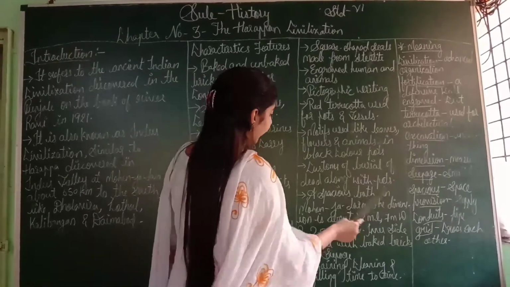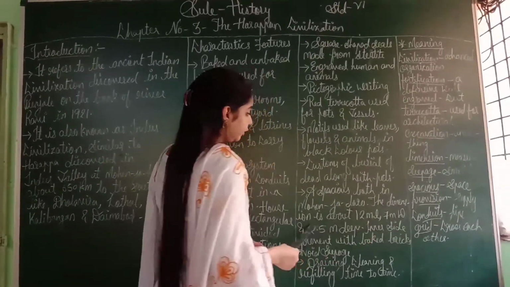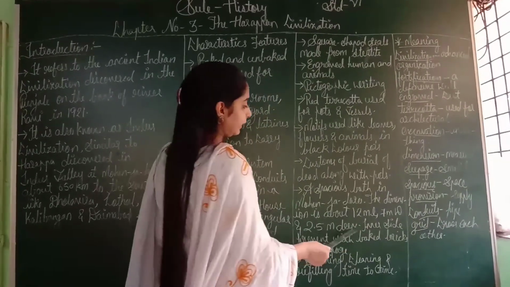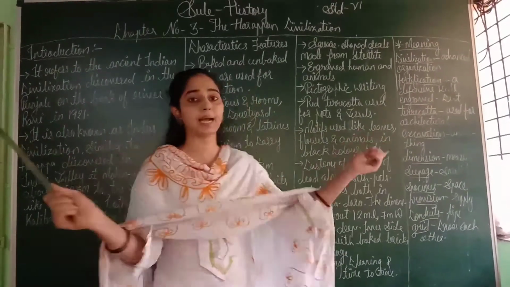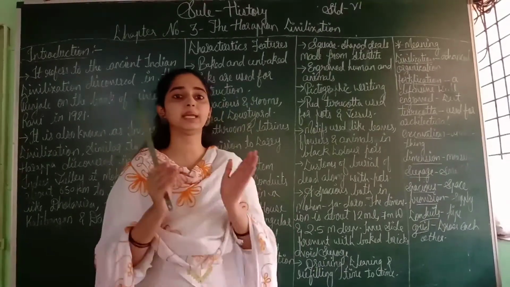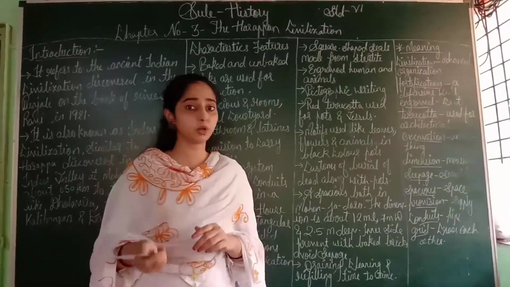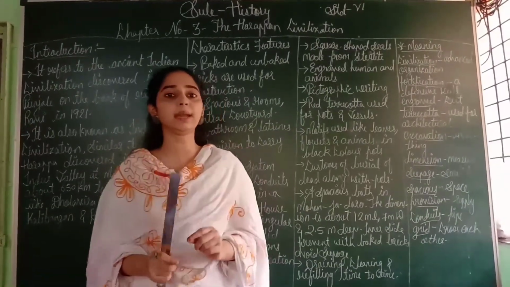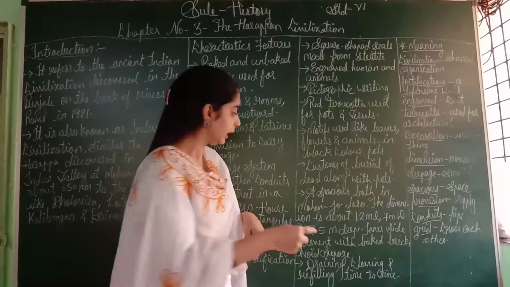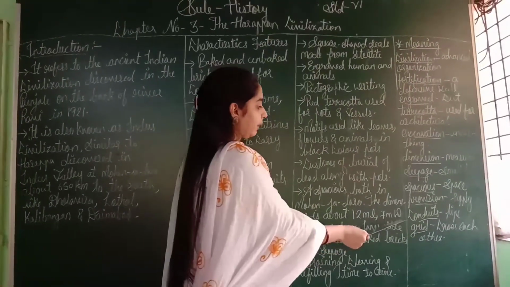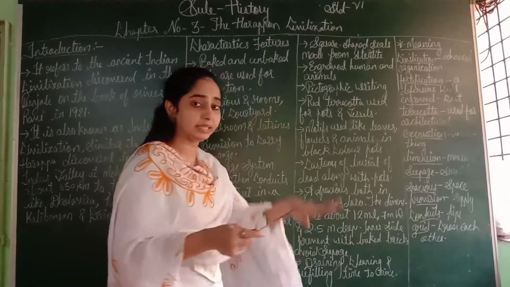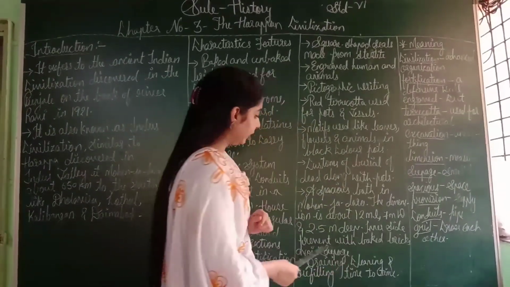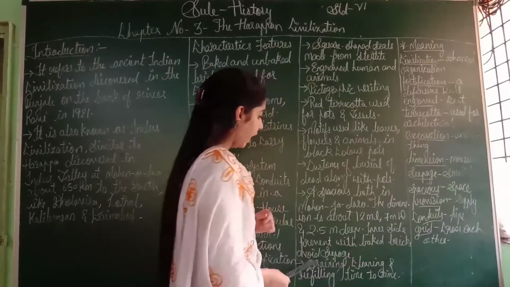A spacious bath in Mohenjo-daro. The dimension is about 12 meters in length, 7 meters in width and 2.5 meters deep. They had a proper space for bathing in Mohenjo-daro. Dimension means measure. The measurement of that bathing space is 12 meters long, 7 meters wide and 2.5 meters deep. Deep means depth. The inner side was lined with baked bricks to avoid seepage.